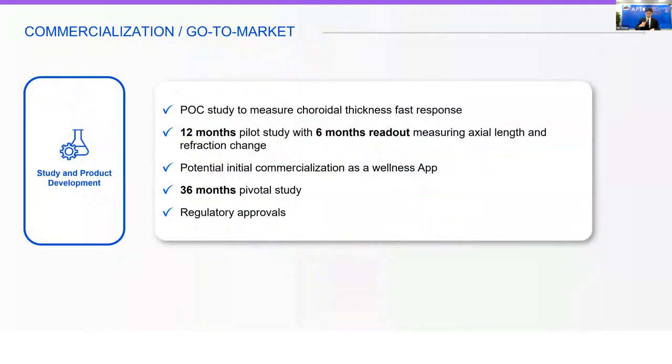So I will end by telling you where we're at with this project. We are now engaged in a POC study, a proof of concept study, to measure the fast response of the choroidal thickness when we deliver this myopic peripheral blur. Then, following hopefully good initial results, we will start a pilot study, both in Israel and in Singapore, to measure the axial length change and refraction change in a one-year study with a six-month readout. In parallel, we will start a pivotal study, a three-year study, that will also be used for regulation.